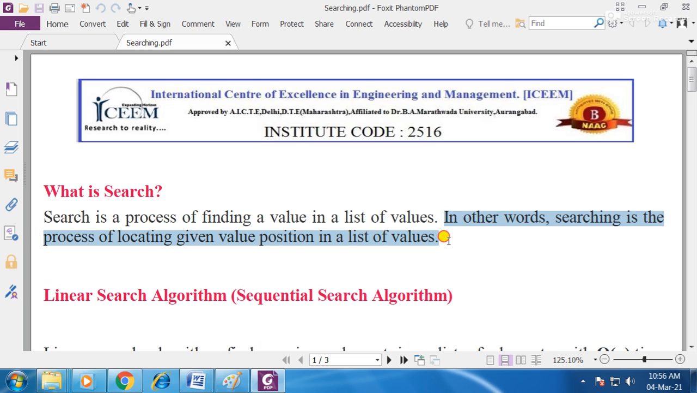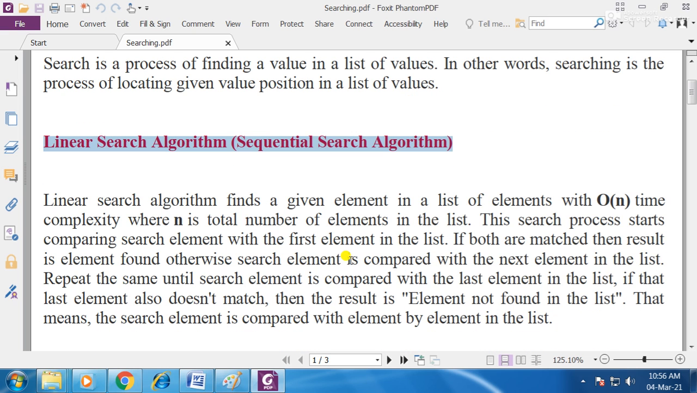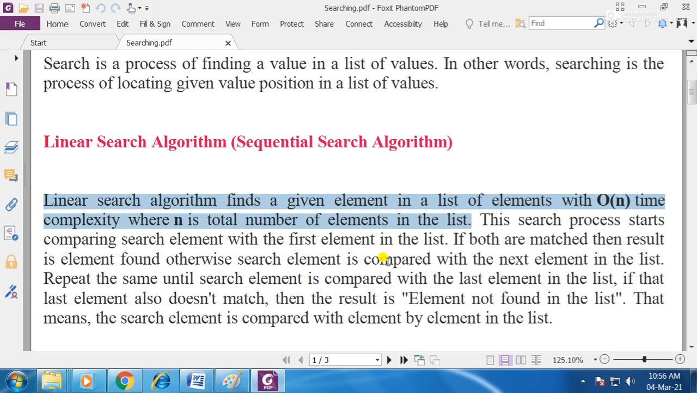So there are different methods of searching, such as linear search and binary search. In this video, we are going to discuss the simplest and first method of searching, that is also called linear search or sequential search algorithm. Both names are given to the same technique. Technique is one and the names are two, linear or sequential. So what is linear search? Now we are going to discuss it.